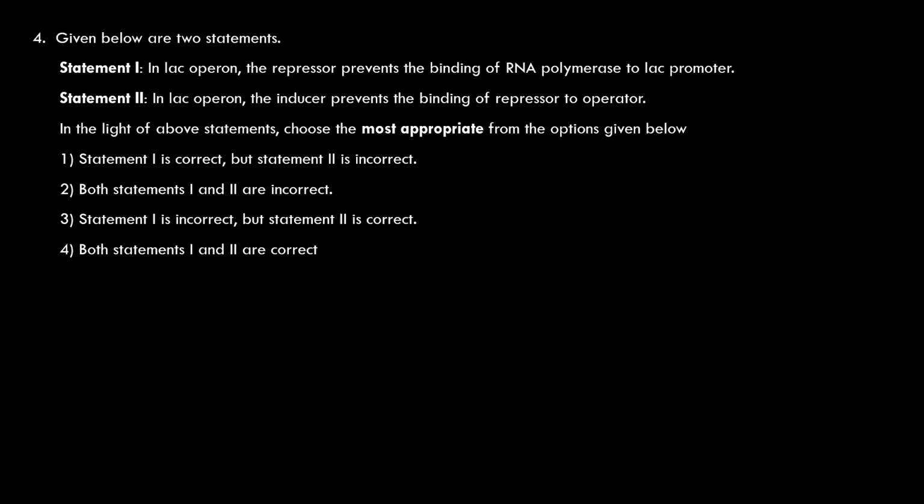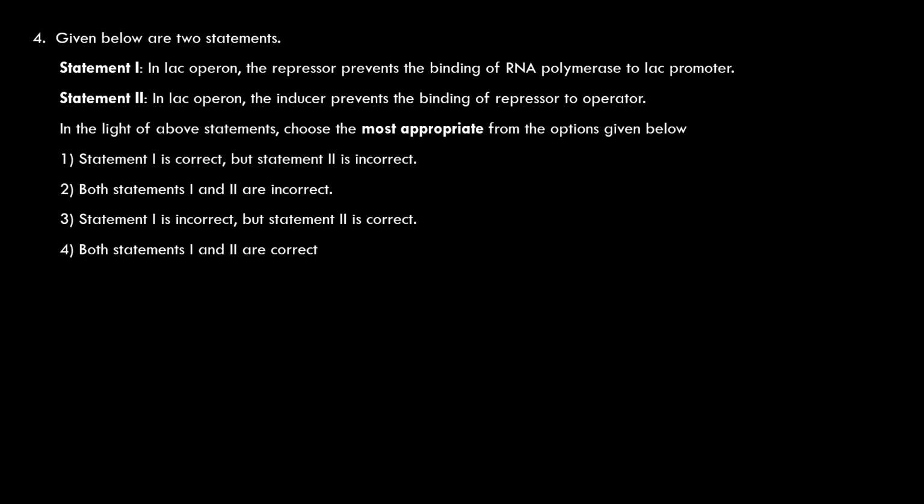Coming to the next question. Two statements are given. You have to identify whether the statements are correct or incorrect. In lac operon, the repressor prevents the binding of RNA polymerase to lac promoter. Absolutely true. The repressor binds to the operator region and some portion of the repressor also binds to the 5' end of the promoter. If the repressor occupies even the promoter region, RNA polymerase cannot bind to the promoter and thereby transcription is prevented or inhibited.